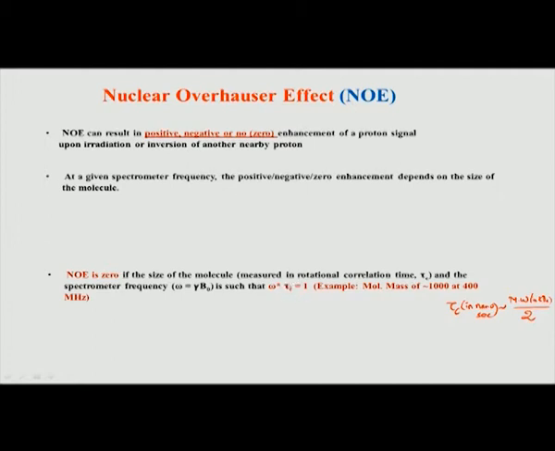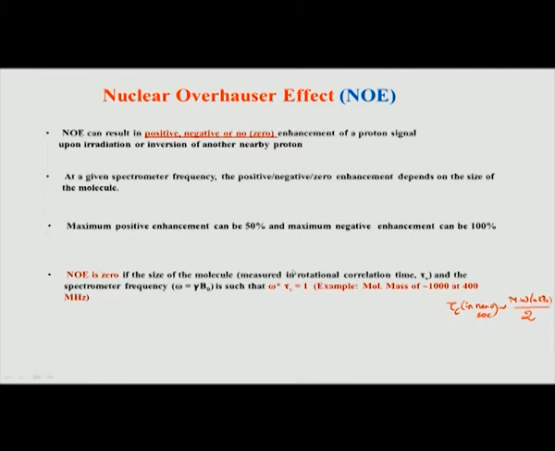Alternatively, in your laboratory, if let us say you have an 800 megahertz NMR machine, then you can keep the temperature same, but change omega now. So, omega becomes twice if you go to 800 megahertz, and then this multiplication will be changed, not 1, and you will be able to do NOESY. So, NOESY therefore critically depends on what spectrometer frequency you are working at, and it depends on the size of the molecule, which is indirectly reflected in the tau c value.